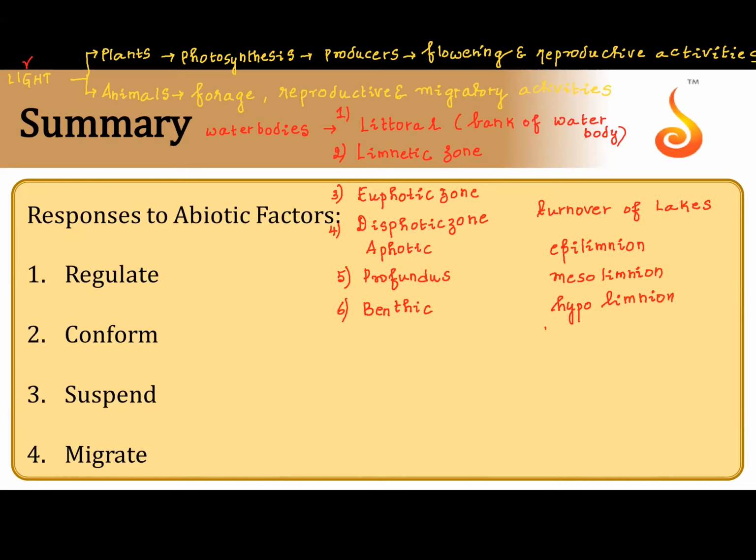Slowly the rotation, the turnover of lakes, occurs. The upper waters will go deep because they became cold, and the warm water in the lower zone will come up. The opposite happens in the other seasonal turnover. So please study lake turnover along with all these zones in the water body with reference to the light incident on it.